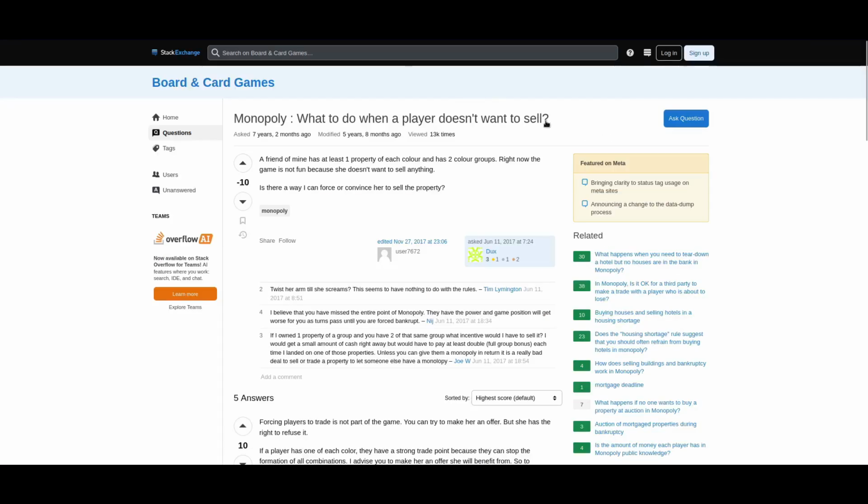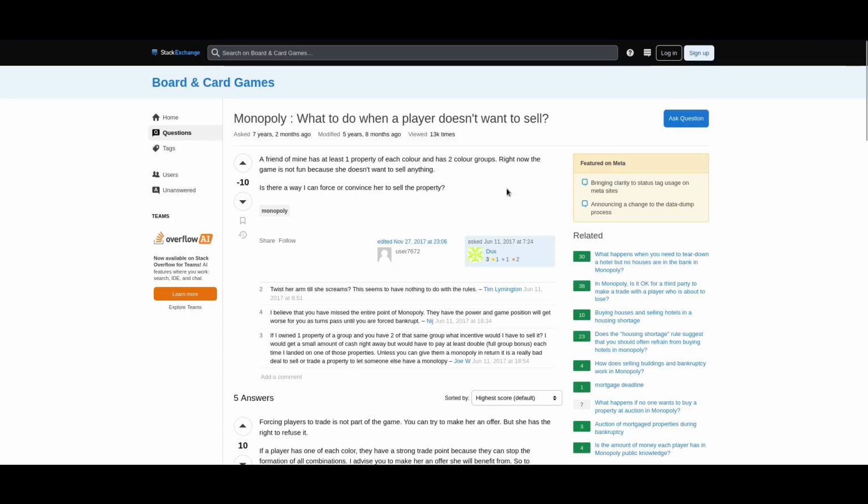What to do when a player doesn't want to sell. A friend of mine has at least one property of each color and has 2 color groups. Right now the game is not fun because she doesn't want to sell anything. Is there a way I can force or convince her to sell the property? Not selling properties isn't against Monopoly rules. That's how you win at Monopoly.